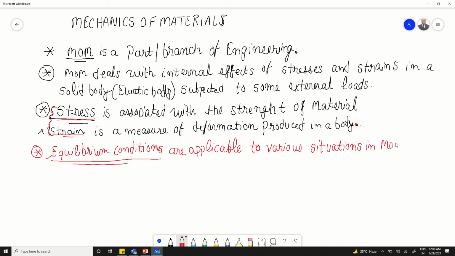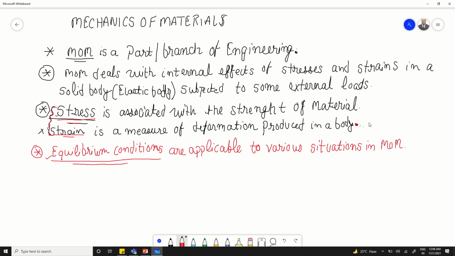Let us say MOM. Okay, now before we jump on to the concept of stresses, we have already mentioned that the stresses are normally produced in a body only and only when it is subjected to some externally applied loads. So we have to understand the behavior of these type of loads which are being applied to a solid body having any arbitrary shape and size.